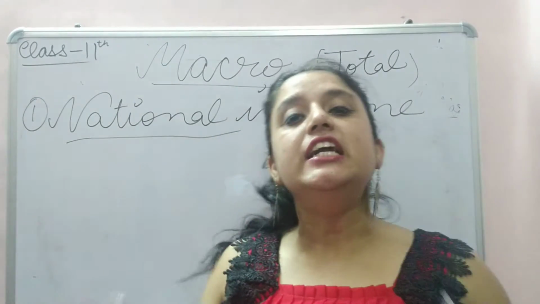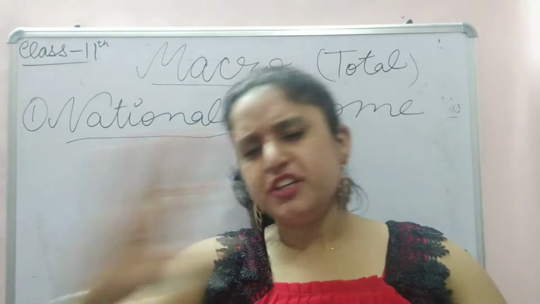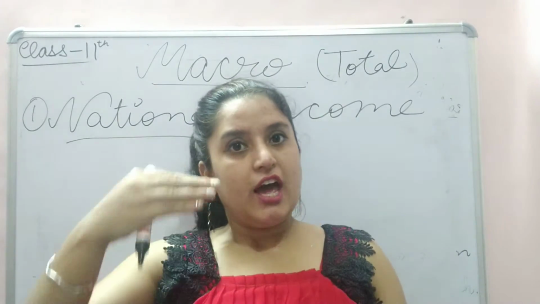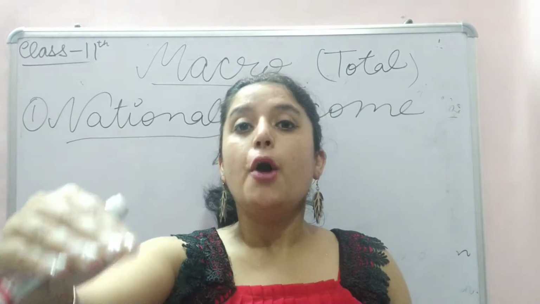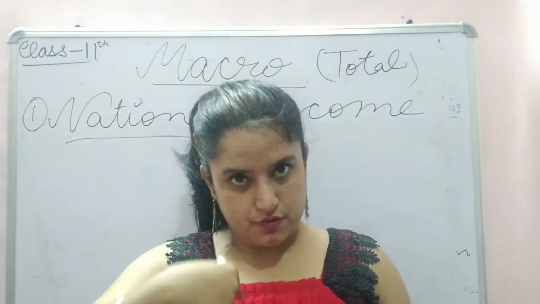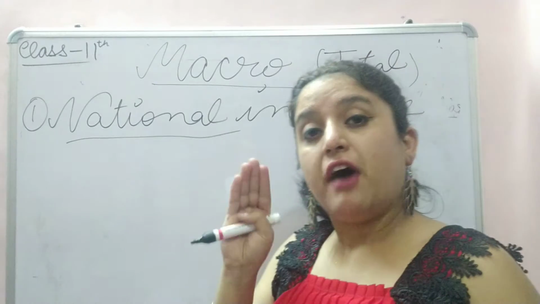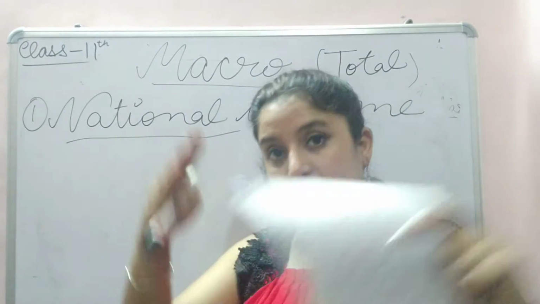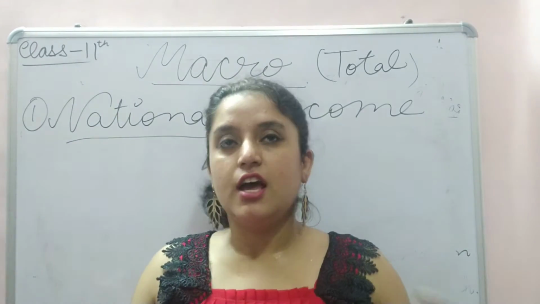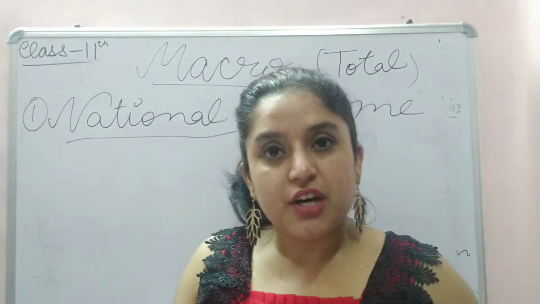The aggregate monetary value of all the final goods and services in the nation in that particular financial year is national income. Got it? National income is the aggregate.